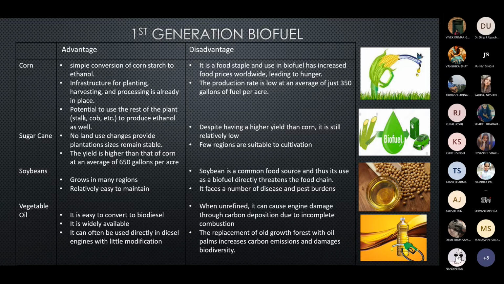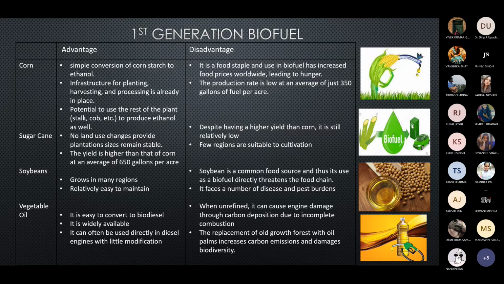It has some disadvantages because it is a daily used crop and a food staple. Using it for biofuel has increased food prices worldwide and sometimes led to famine. The other disadvantage is the low production rate of about 50 per hectare.